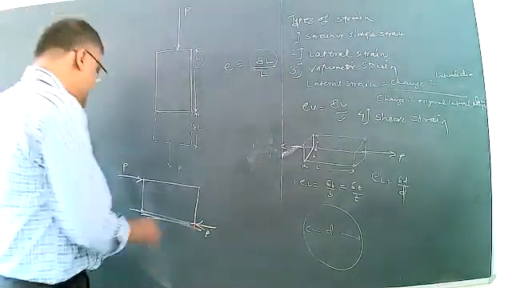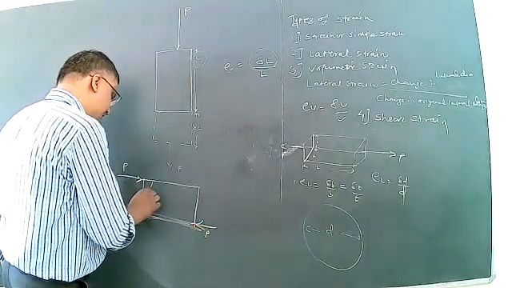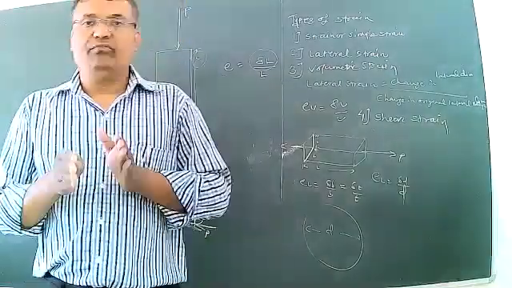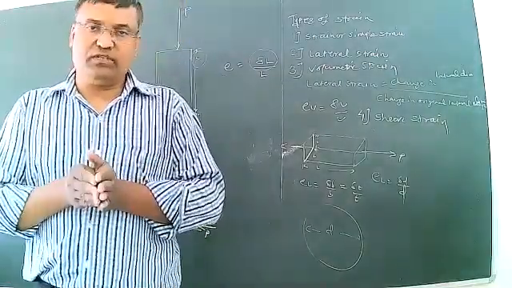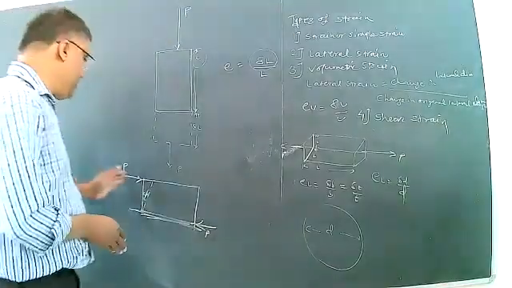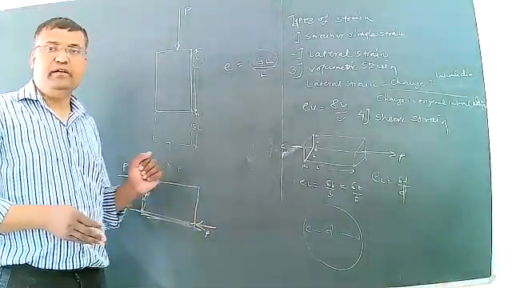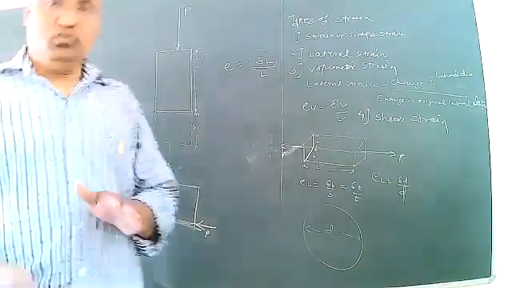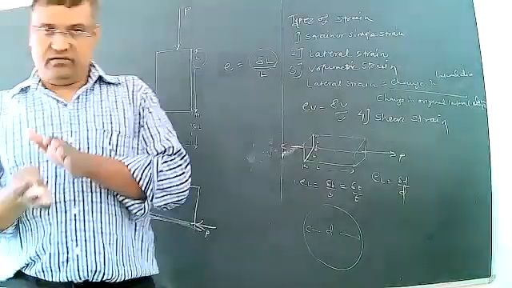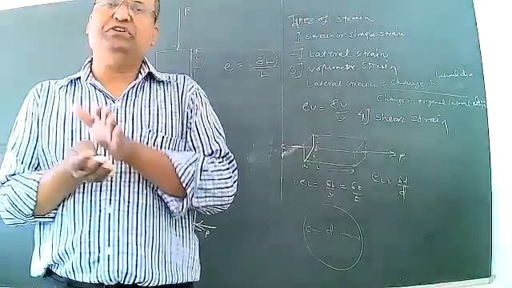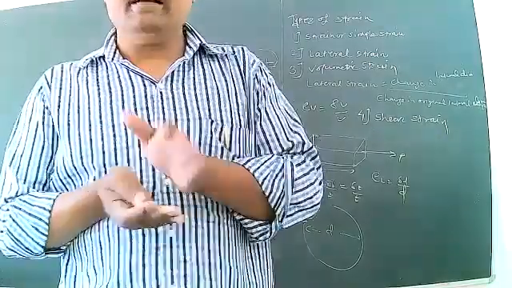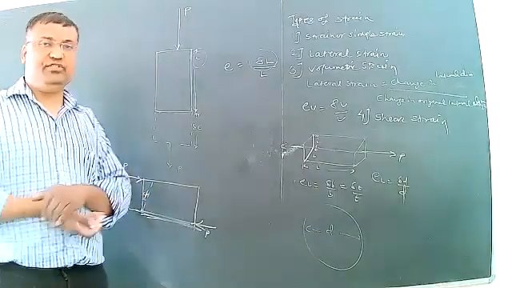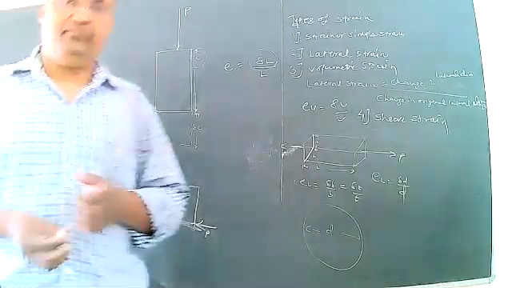The shear strain will be generated. It is represented by phi. Means if two equal and opposite forces act on the upper face and lower face, the shearing will occur between the two surfaces. The body will move through some distance, through some angle. That angle is said to be the shearing strain, and it is represented by phi.